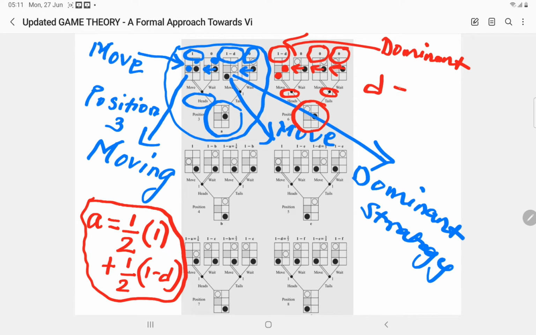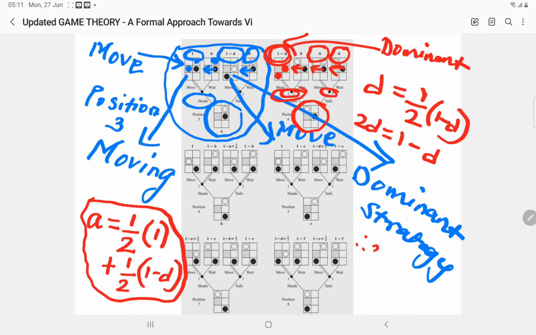So d will be half into 1 minus d. I'm considering this case, heads and 1 minus d. Then tails half into 0, any of that I take, it will be 0 again, it will add nothing to my expression. Therefore 2d is equals to 1 minus d. Therefore 3d is equals to 1. Okay, I'm continuing below. D is equals to 1 by 3. So now you have found the value of d, and you have found one expression here. So you can substitute the value of d and find the value of a.